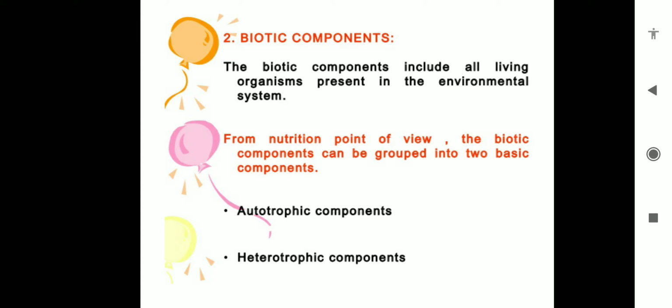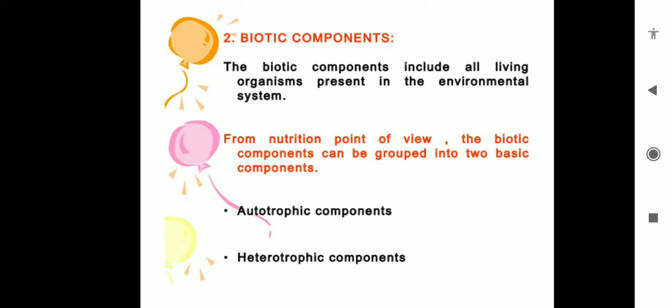Autotrophs, we have learned that these organisms prepare food with the help of the photosynthesis process, so they are called autotrophs. Green plants, blue green algae, all these are examples of autotrophs, which synthesize food with the help of photosynthesis.